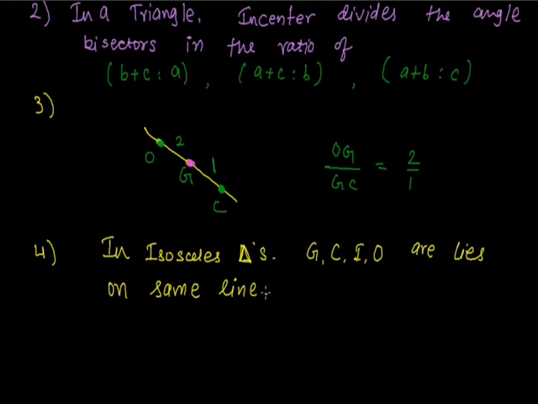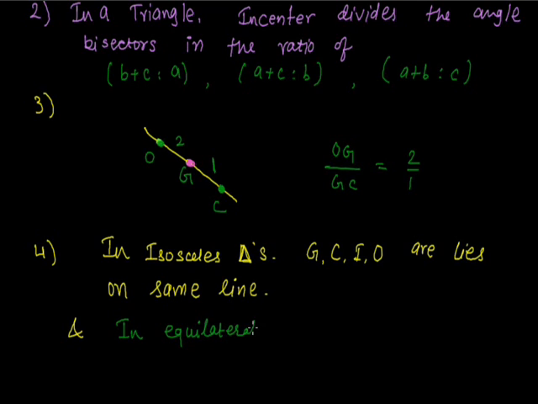In any isosceles triangle, these four important points always lie on the same line, and in the standard case, if the triangle is equilateral, all four points coincide. In any equilateral triangle these four points coincide at one place. It is a very important property that all four points coincide at a single point.